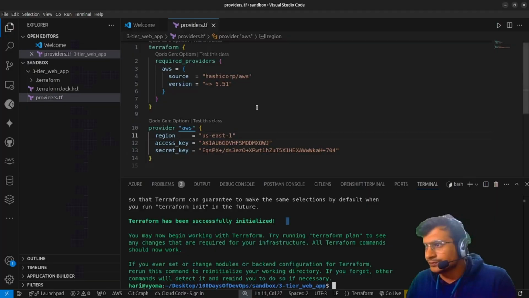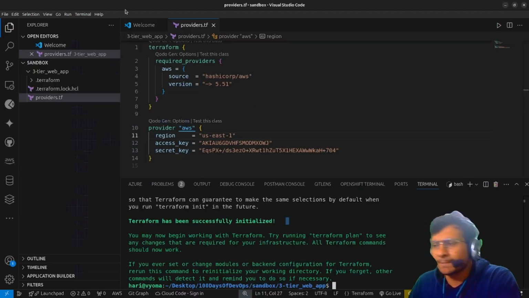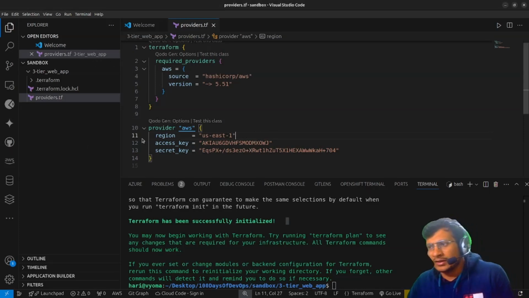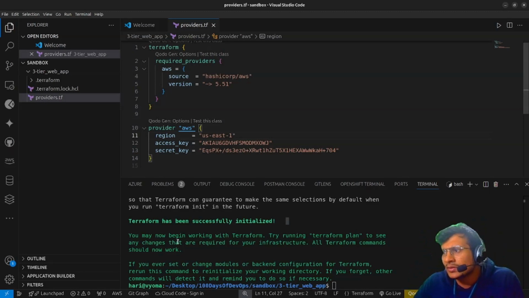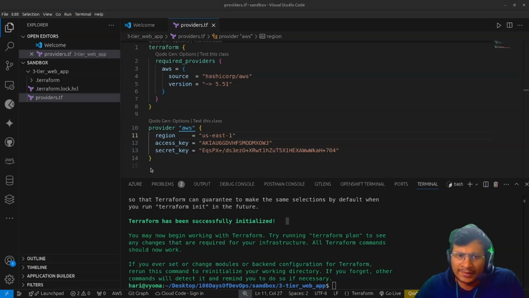Okay, so right now I have installed this provider. Then what do we need? The very first thing we need for any particular environment is a VPC. VPC is the very first thing that we'll need to create any infrastructure. Without a VPC you could not set up any EC2 instance or hosting. So network is the ground rule.